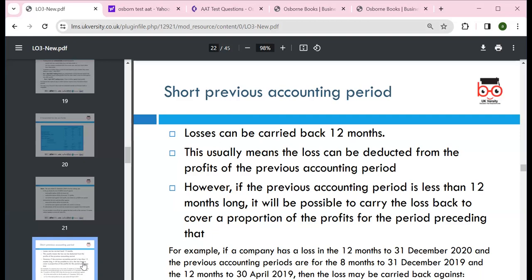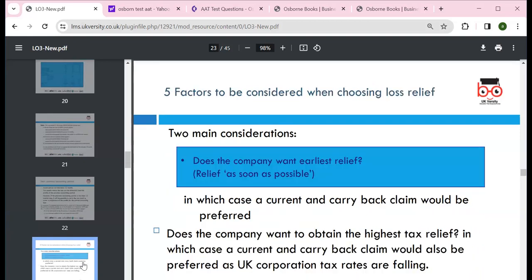However, if the previous accounting period is less than 12 months long, it is possible to carry the loss back to cover the portion of the profit in the preceding period, which could be 8 months or 9 months, and we can do the allocations accordingly.